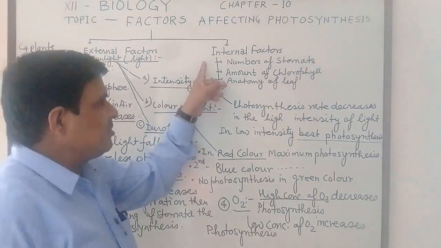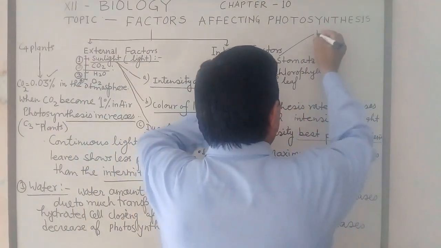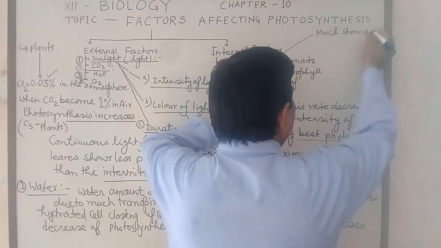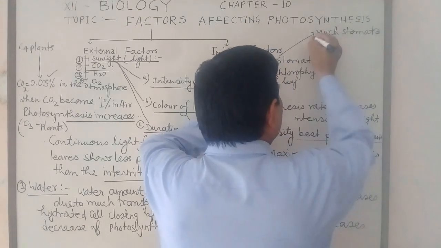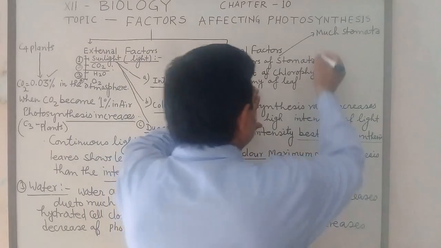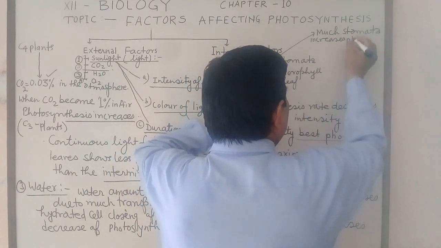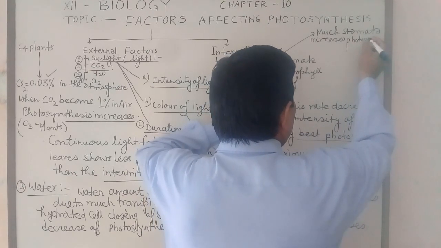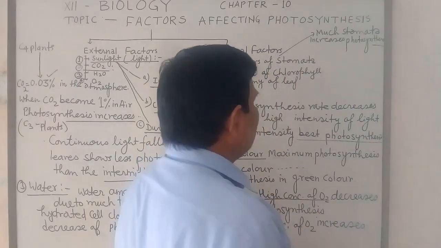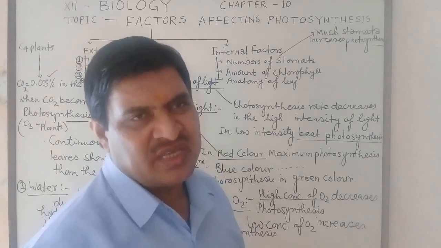Now come to the internal factors, like number of stomata. Much stomata increases photosynthesis, and a less number of stomata decreases photosynthesis.